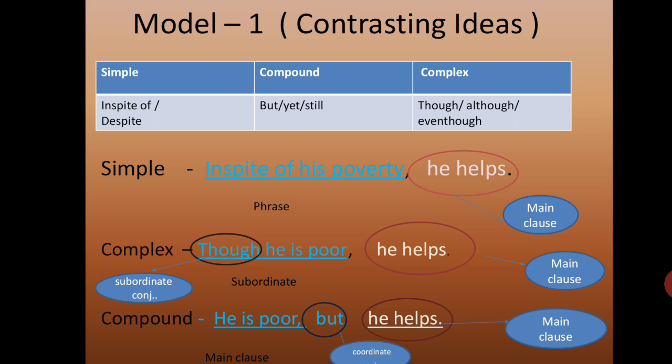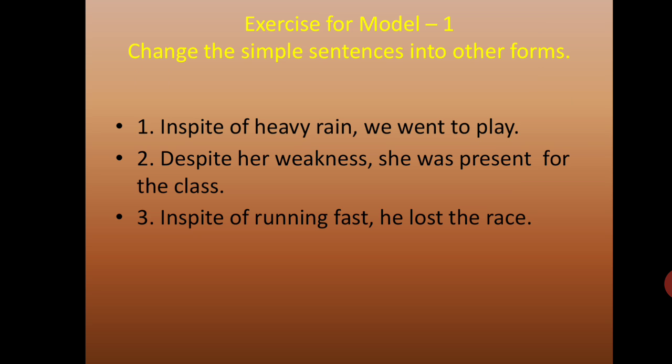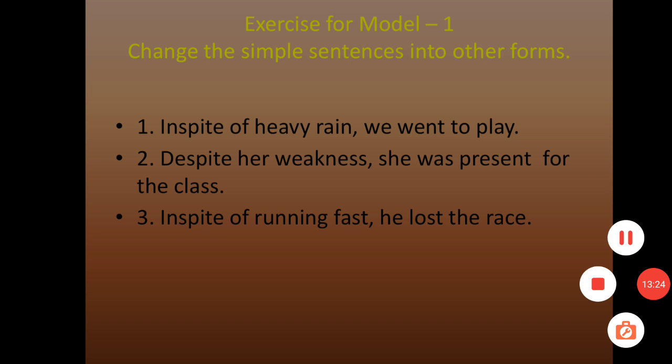So he is poor, which is a main clause, because it stands on its own. Even if you remove the rest of the idea, he is poor gives sense. But now he is poor but he helps. He helps is already a main clause. So it's very easy to change in this model from simple sentence to complex, and that to compound. So you can just pause the video and try to understand better. Okay?